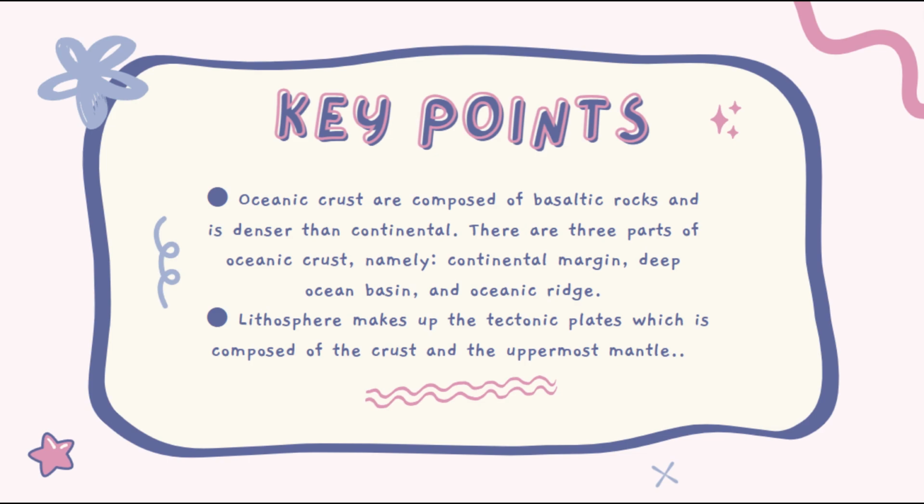Key points. Oceanic crust is composed of basaltic rocks and is denser than continental. There are three parts of oceanic crust, namely continental margin, deep ocean basin, and oceanic ridge. Lithosphere makes up the tectonic plates, which is composed of the crust and the uppermost mantle.